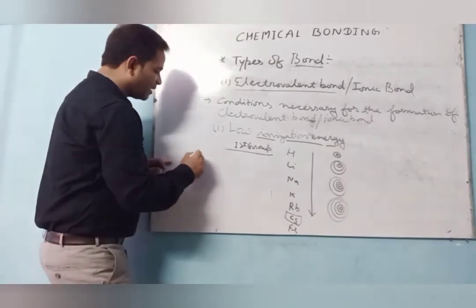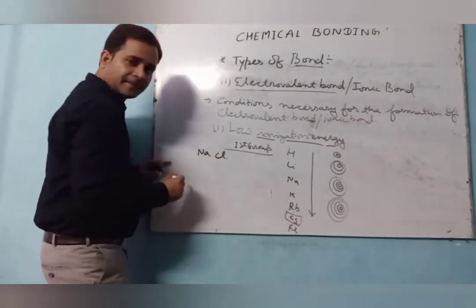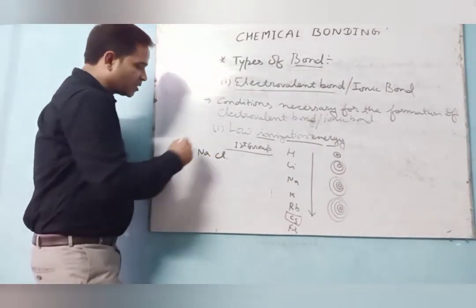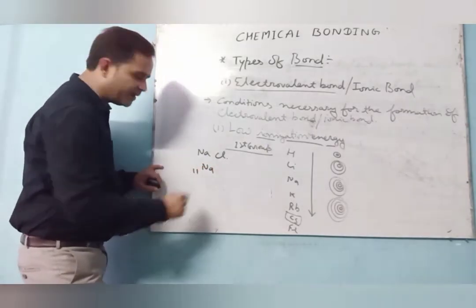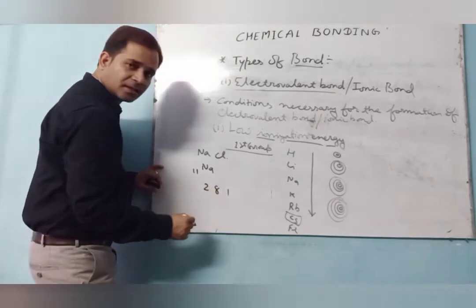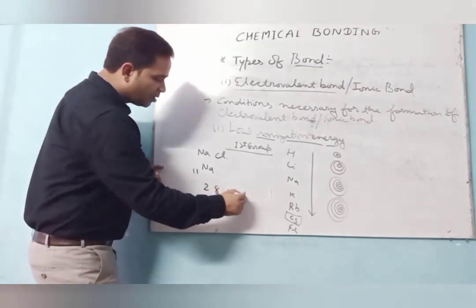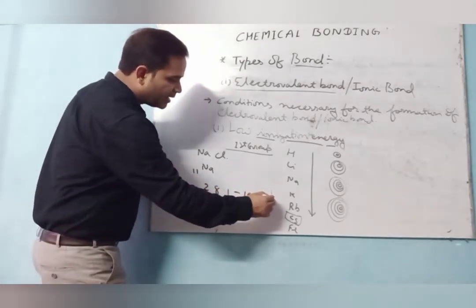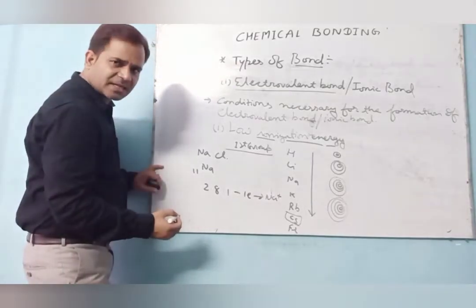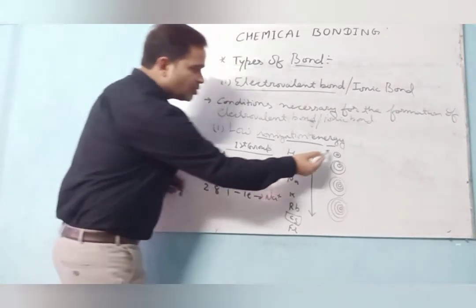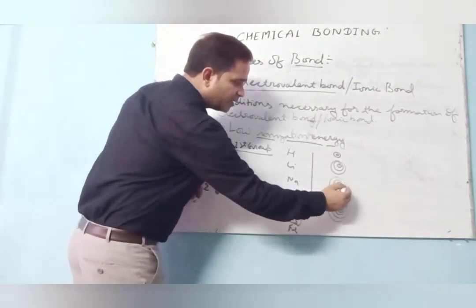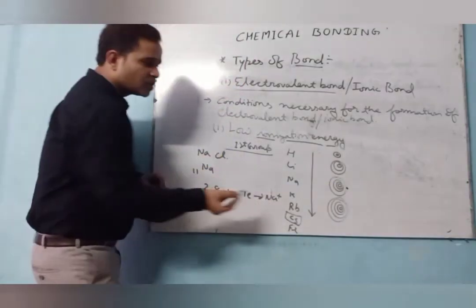So I am just giving one example, NaCl. Clear? In Na, the atomic number is 11, 2, 8, 1. So it loses its 1 electron to form Na plus charge, or you say the positive charge, that is cation. Here 2, 8, 1, it means 1 electron, so it is easy to lose.